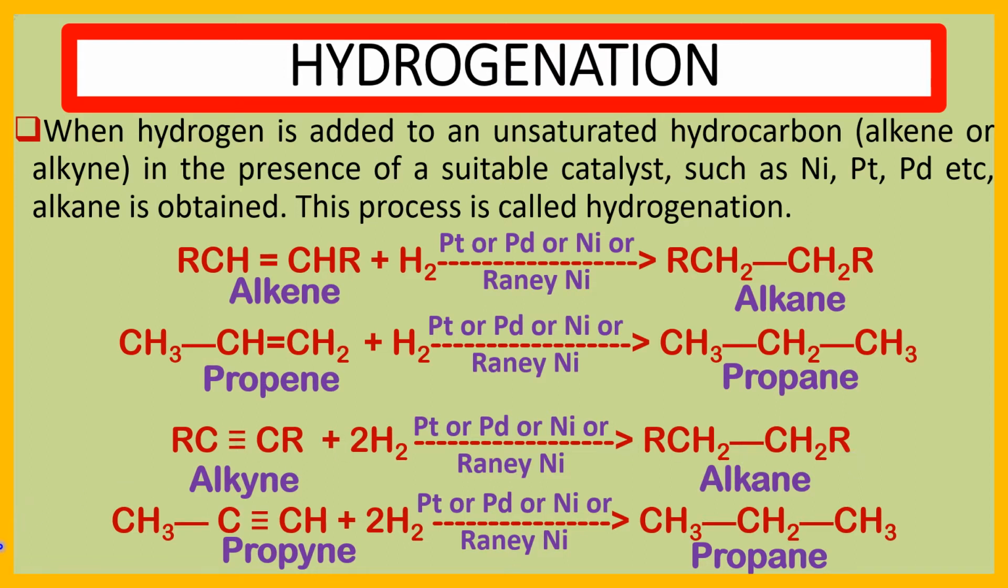Now here we take propyne as an alkyne, CH3 single bond C triple bond CH. Propyne reacts with two molecules of hydrogen in the presence of a catalyst such as platinum or palladium or nickel or Raney nickel and produces propane, CH3 single bond CH2 single bond CH3. By this process we produce alkane from alkene or alkyne, that is, from unsaturated hydrocarbon.